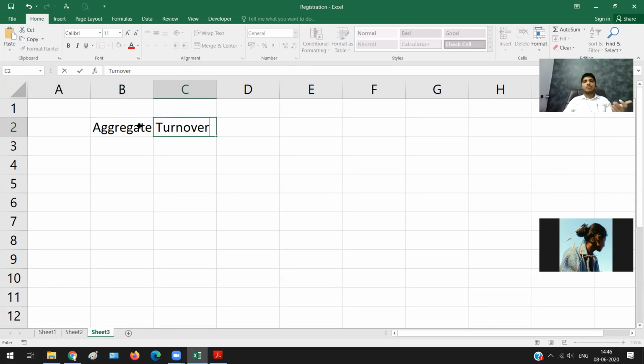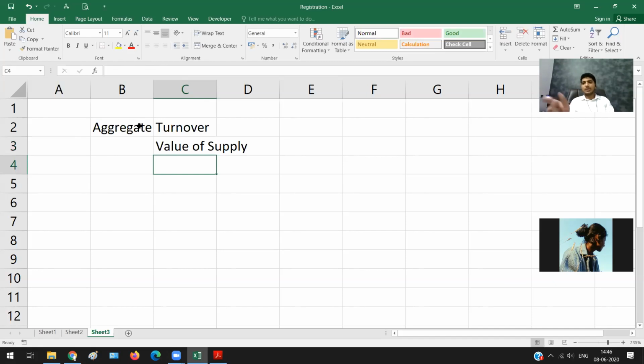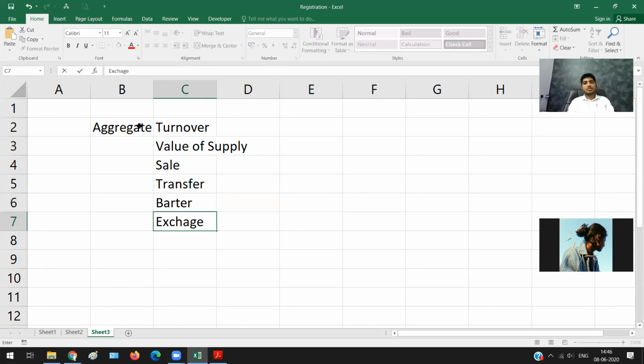So now, what do you mean by the word turnover? Turnover basically means value of your supply. Now, what all comes in value of supply, or what all comes under supply? See, there can be sale, there can be transfer, and there could be barter, there could be exchange.